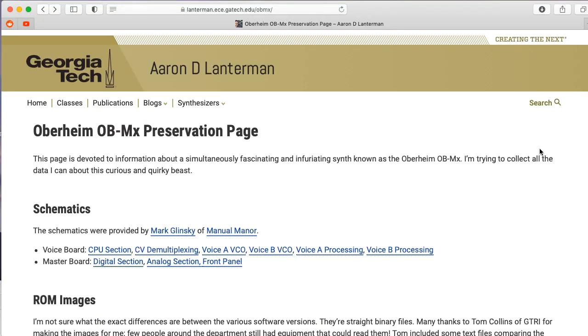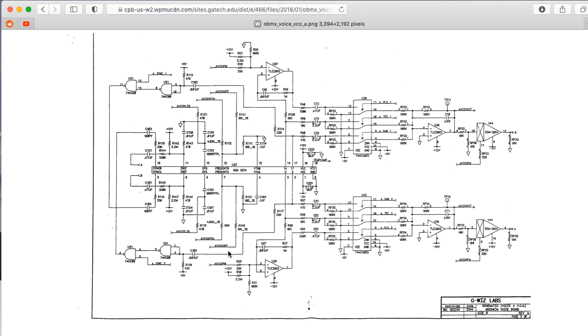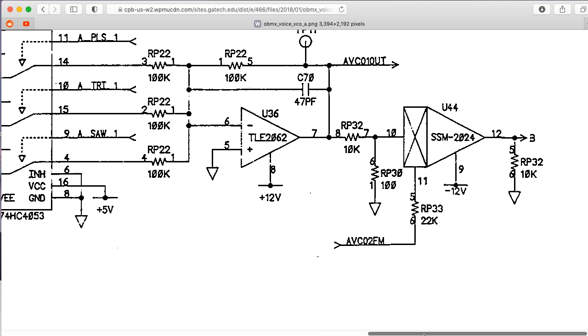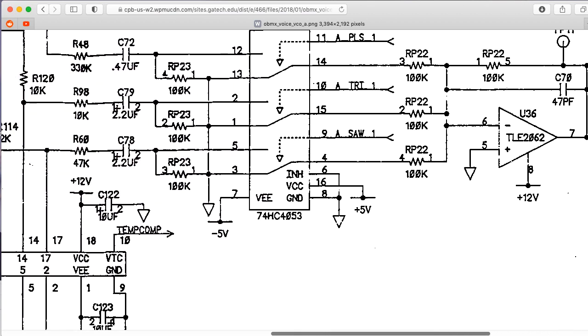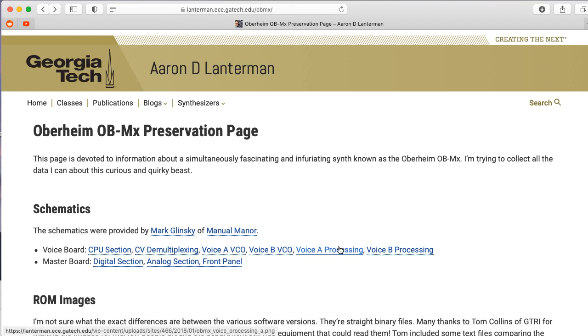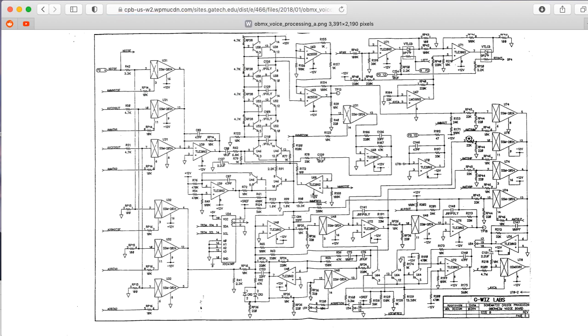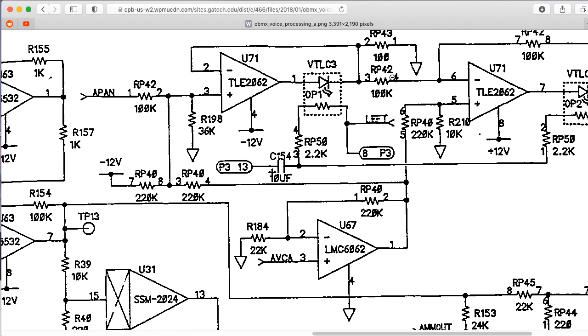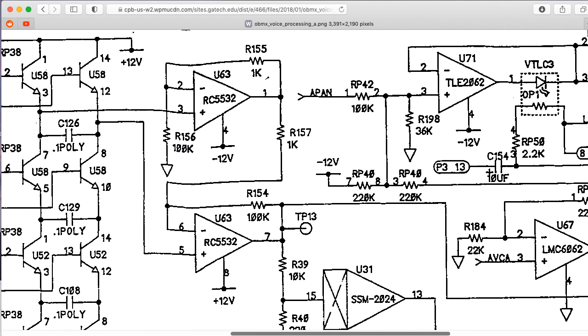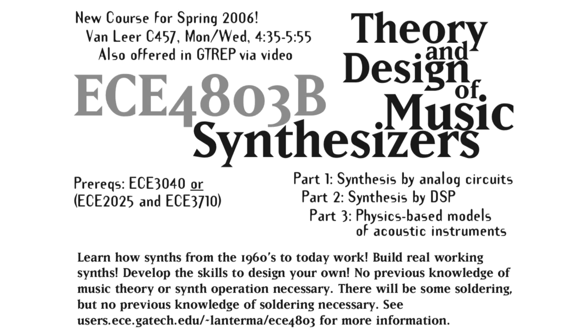So I got a hold of the schematics and started looking them over, and then at some point I realized that I had no idea what I was looking at. When I started at Georgia Tech in 2001, I was mostly focusing on digital signal processing and statistical signal estimation, and was mostly a theoretician. I did lots of math, like many of my colleagues. I had forgotten all of the circuits knowledge I had from my undergraduate days. So I offered to teach a special topics class on this material in order to carve out time to learn the things I wanted to learn myself by making it part of my job.